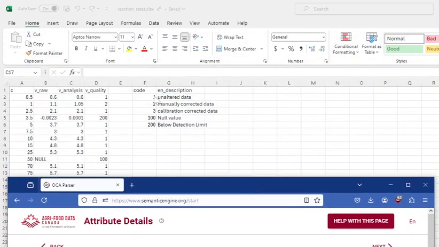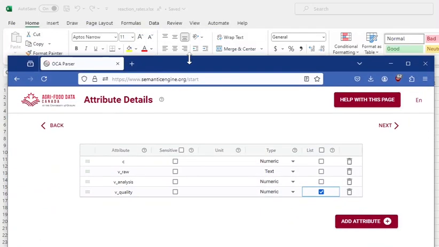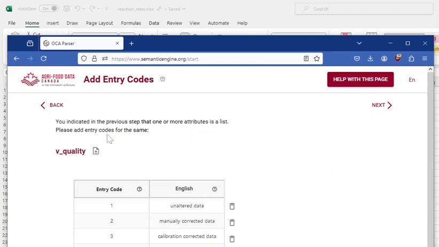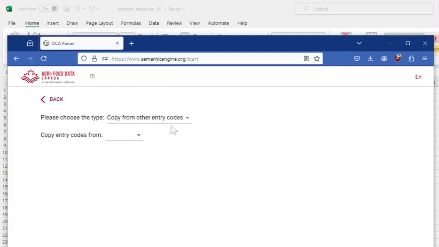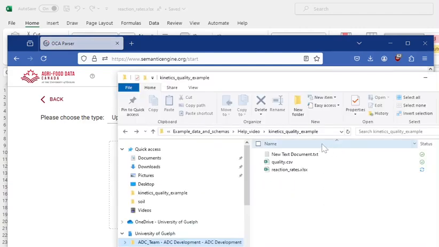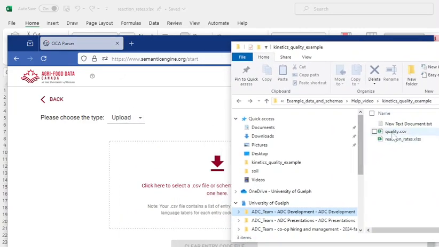What I've done behind the scenes is I've taken this little table and put it into its own file. It's its own CSV file. So within the Semantic Engine, I go to Next, and what I'm able to do is upload. You can click here and I'm going to upload that quality comment file, that little CSV file.